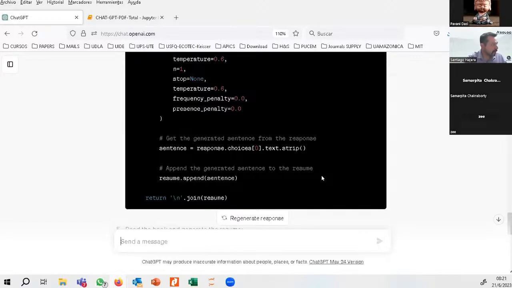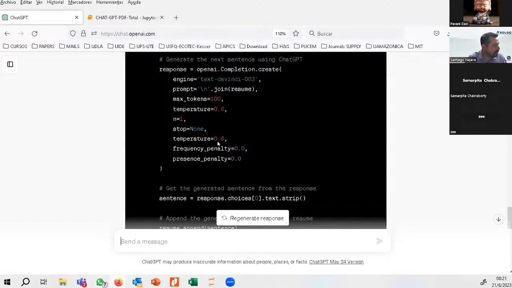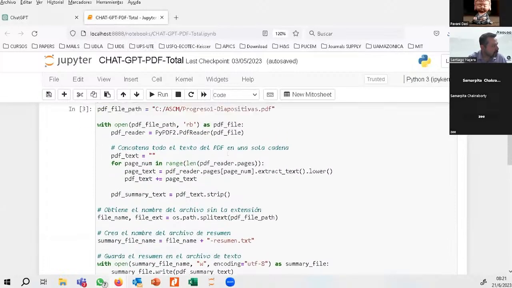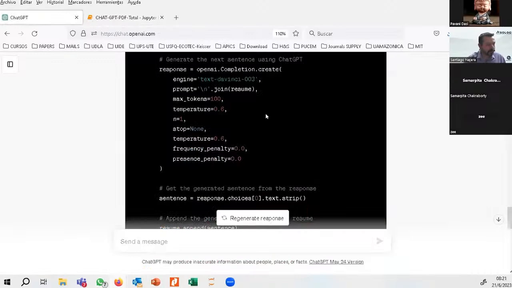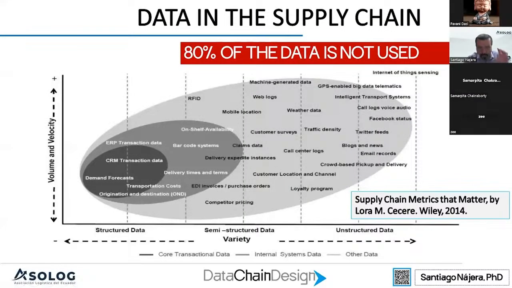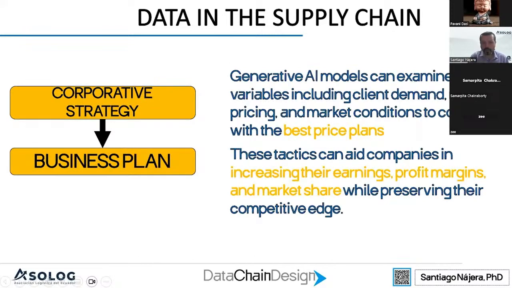For example, here the system gives me this code, then I try this code in Jupyter, and then the system will make the summary of a specific text. So we can apply generative AI right now to solve these types of problems with that 80% of data that is not used yet.